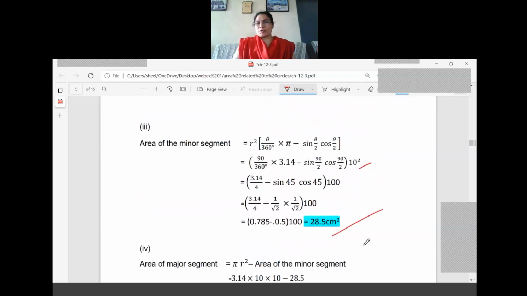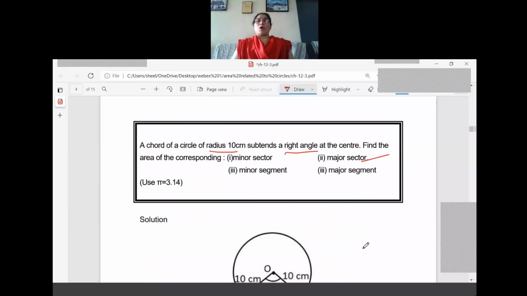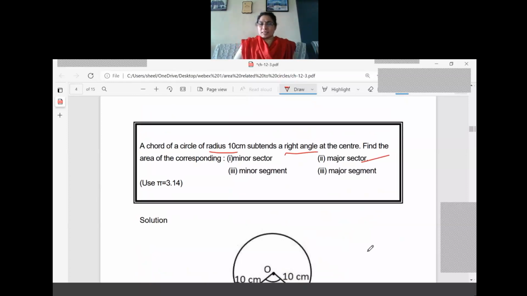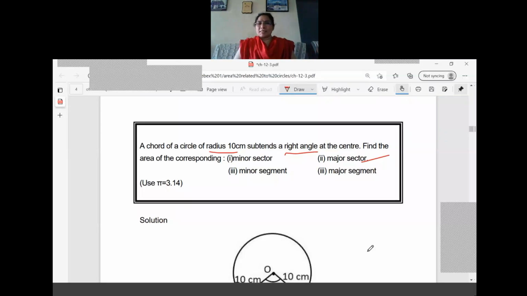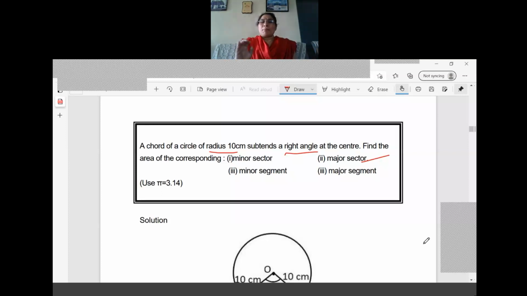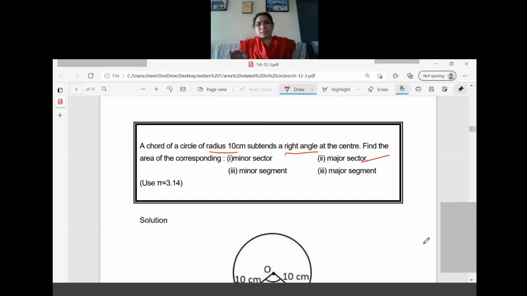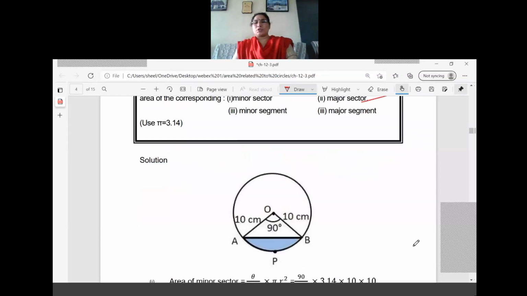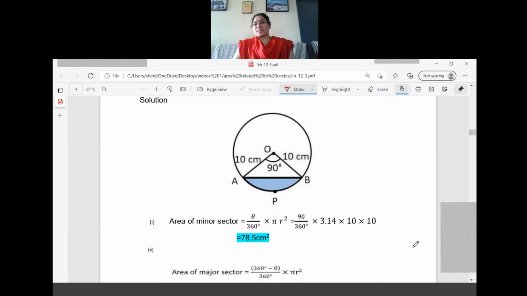Once again I'll go from the beginning for this sum. A chord of the circle of radius 10 centimeters subtends a right angle at the center. Find the area of the corresponding minor sector, major sector, minor segment and major segment, right? So here for the minor sector, it's a normal formula. Just what we have studied: theta by 360 into pi r square. We have substituted and calculated. What is the answer we got here? 78.5 centimeter square.